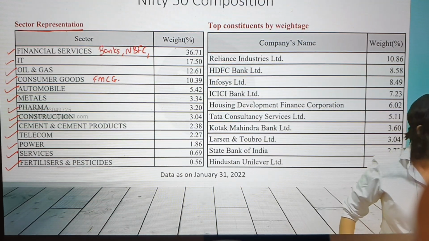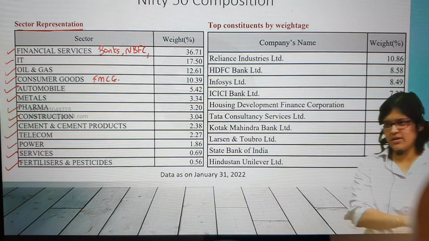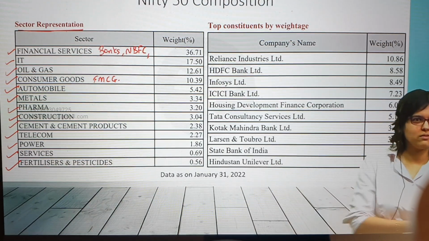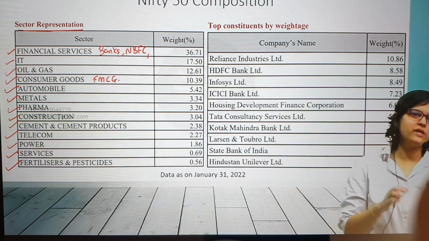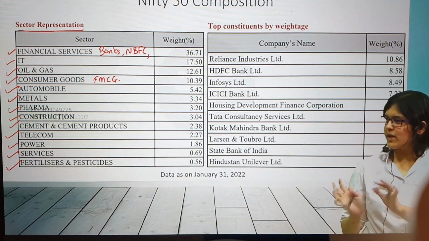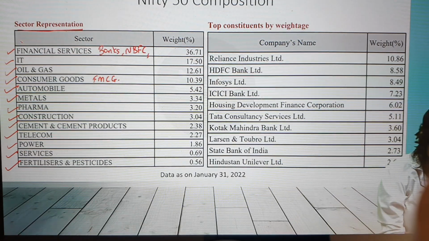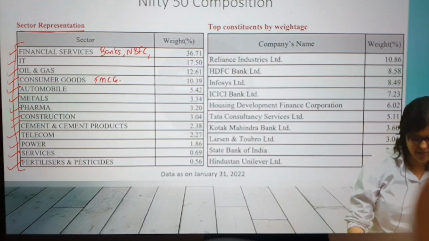RCF, Rashtriya Chemical Fertilizers, RCF, many companies. For those who did not understand, it's okay. You can check this as homework also. Just write down Nifty 50 companies. When you type Nifty 50 companies, you'll get the entire list of 50 companies. And will you find a sectoral representation? Yes.